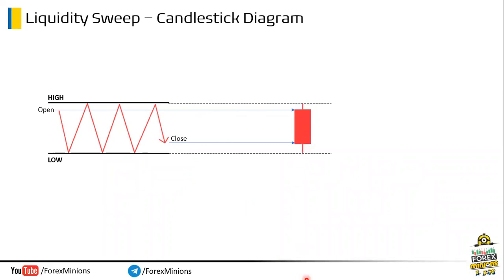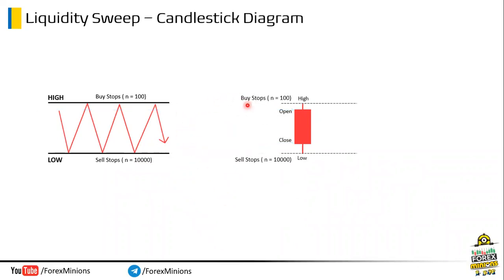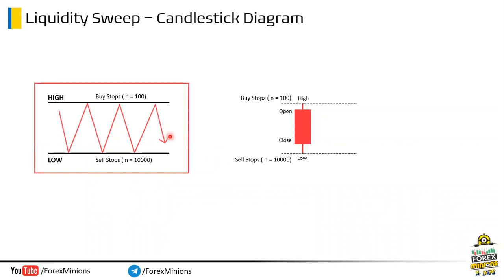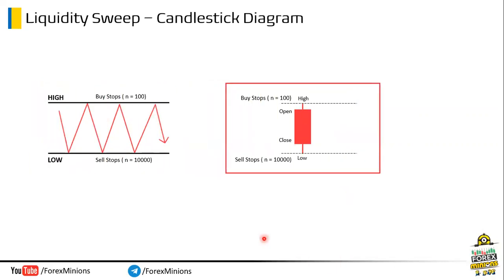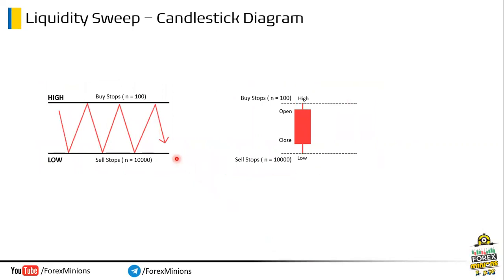Now, breakout traders are piling up their orders in the form of buy stops and sell stops. Projecting these orders on candlesticks will look like this. Understand? Actually, we projected this schematic diagram in the form of candlesticks. Let's see how the market will act now. Price will sweep this lower side and move higher, as the sell stops liquidity pool is larger than the buyer side.